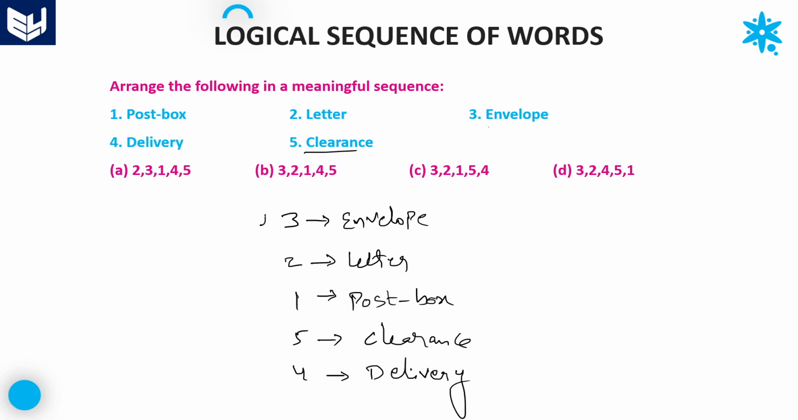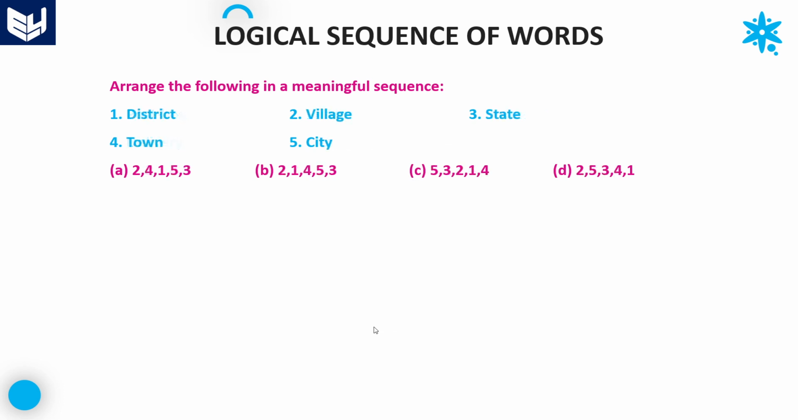So this is the correct order: 3 2 1 5 4. That is the correct meaningful order. Option C is the right answer for this question. Let's move on to the next question.